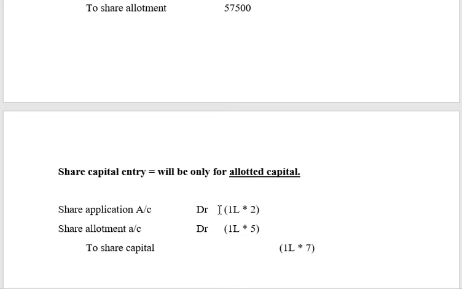So only 7 rupees will be considered at share capital. So automatically the excess share application money will get closed by conversion to share allotment, and share allotment will get closed by transferring to share capital account. Clear, friends? So this is about oversubscription and undersubscription. So with this, we are completing the issue of shares, equity shares. Clear so far, friends?